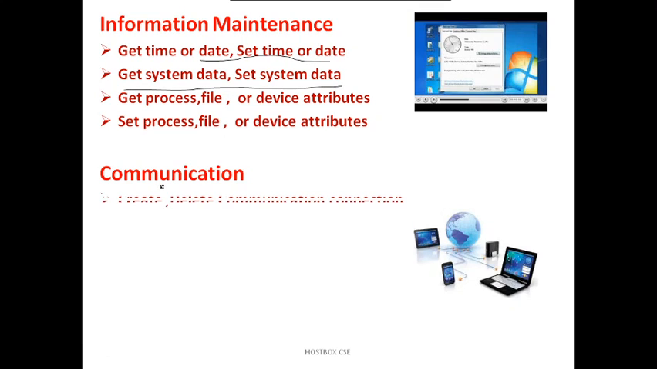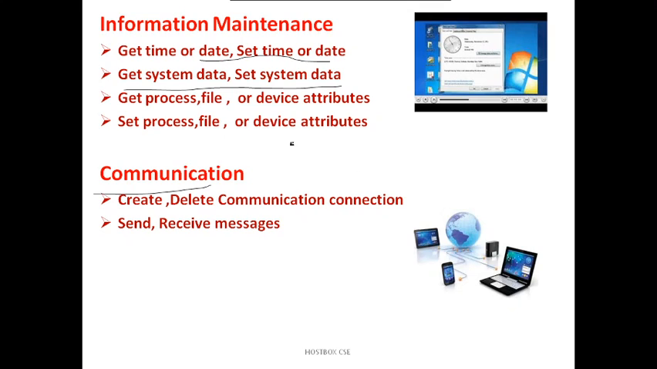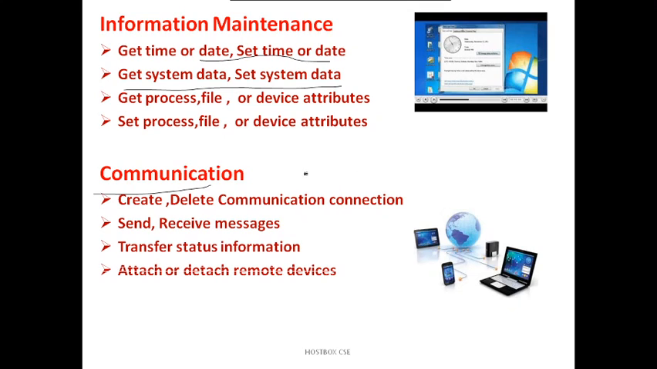Then the last one is communication. It is very important. It includes creating or deleting communication connections, system calls like send and receive messages, transfer status information, and attach or detach remote devices. Creating and deleting communication paths means, suppose one process wants to communicate with another process, the communication should be guaranteed, or created. It should be strong, available and flexible between the two.